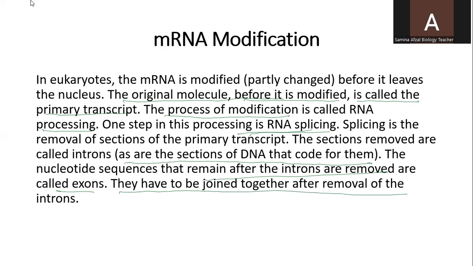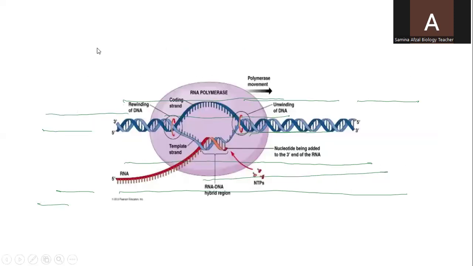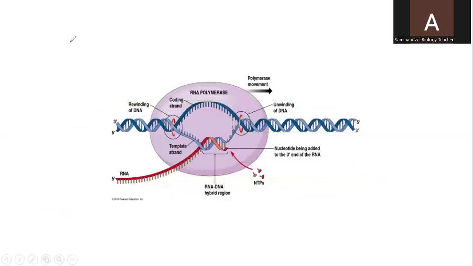They will join together with the help of bonds, and after this modification, the messenger RNA will leave the nucleus. It will move out of the nucleus through the nuclear pore, and then it will enter into the cytoplasm. Now here you can see the whole process which I have described in the form of a diagram.